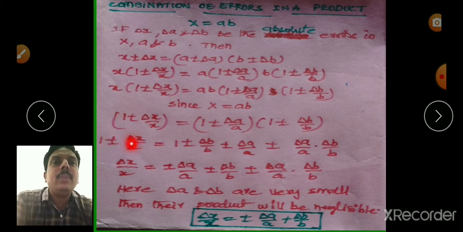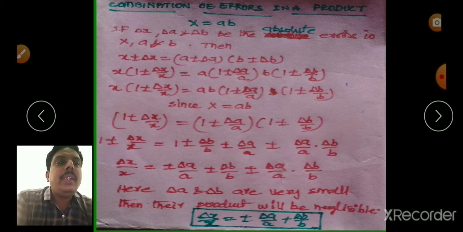Multiplying 1 with 1, we get 1, with plus or minus delta B by B, we get plus or minus delta B by B. Next, multiply delta A by A with 1, we get plus or minus delta A by A. Multiply delta A by A with delta B by B, that is plus or minus delta A by A into plus or minus delta B by B.